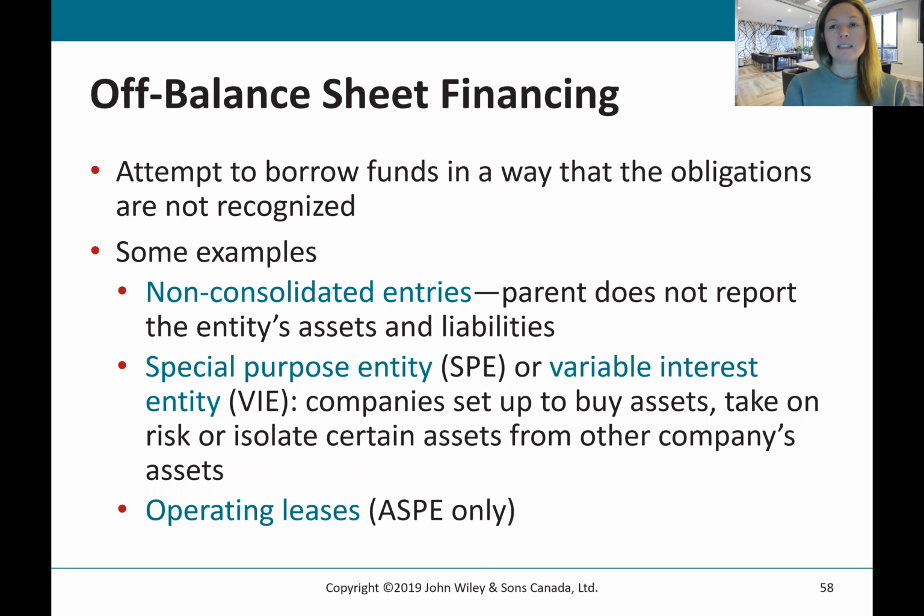Off balance sheet financing. So this is an attempt to borrow funds in a way that the obligations are not recognized. So like non-consolidated entities, special purpose entities, maybe operating leases under ASPE based on some of the recognition criteria. I'm sure many of you are too young to know too much about this, but this was a big issue in the Enron case, where there was off-balance sheet financing and the liabilities weren't showing up on the company's balance sheet. So the creditors of the company were not aware that the company was so highly leveraged. So this is definitely a hot issue.